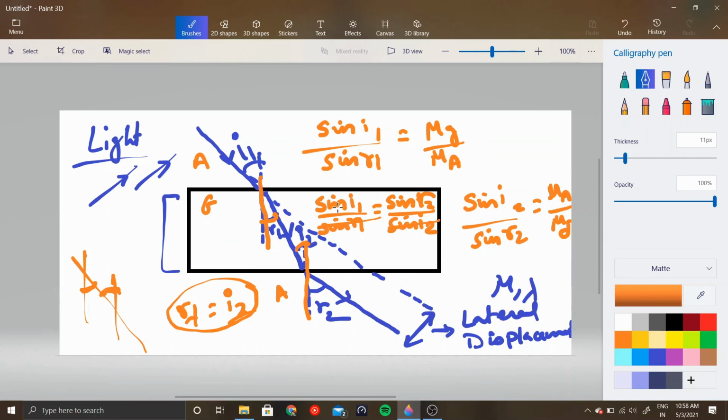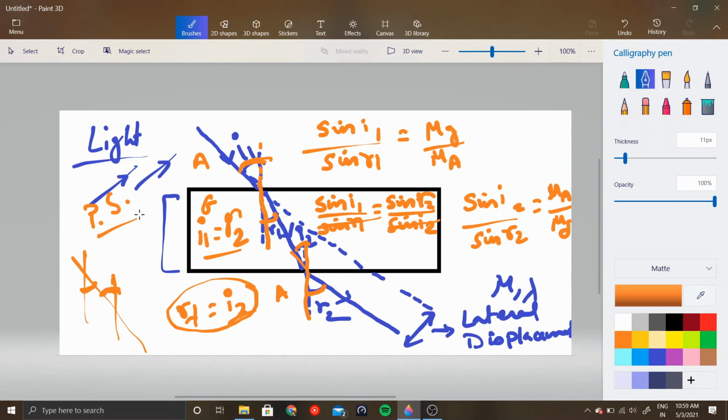So what we are left with is sine of I1 and sine of R2 are equal. If their sines are equal, then these angles are equal. So I1 is actually equal to R2, and as they make the same angle with the normal, these rays are actually parallel. So we have proved that there is no deviation in the path of light when it's moving from one medium to another. It is just laterally displaced, for plane surfaces, of course.